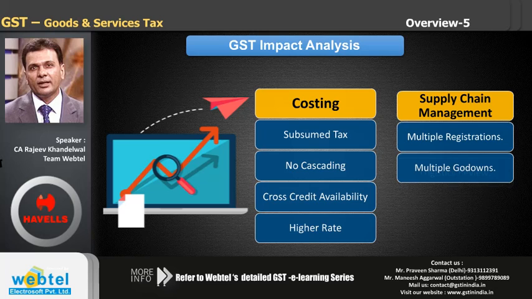Then transportation costs and logistic costs will also come down in GST because transportation will be faster. Whatever diesel etc. they are wasting standing outside the entry barriers will go, transportation will be faster, and that way it is expected that the transportation costs will also come down. So again that will affect supply chain management.